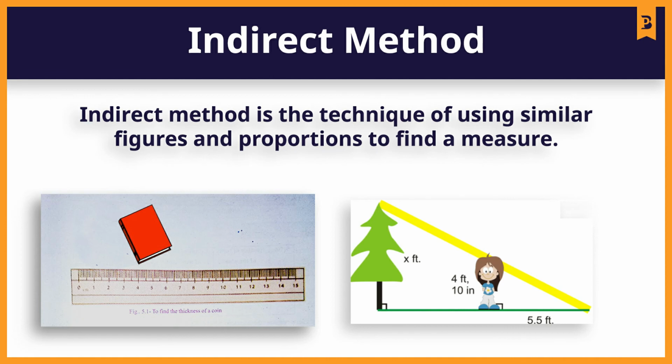So in this way we are using similar figures and proportions to find a measure. In this way, the indirect method is a technique of similar figures and proportions to find a measure. And the indirect method is used to measure the small lengths of an object.